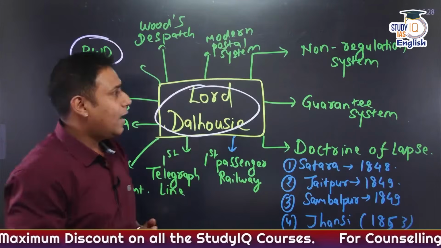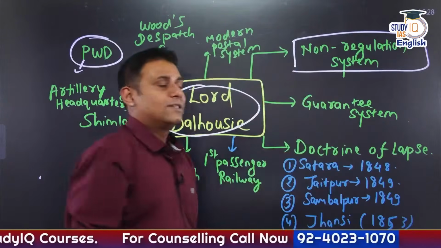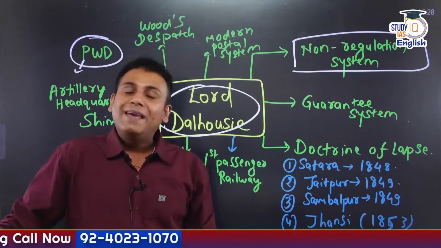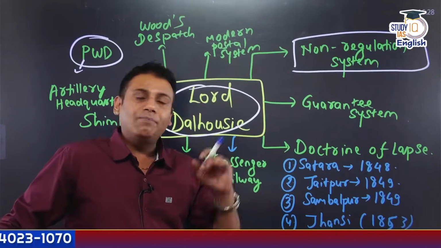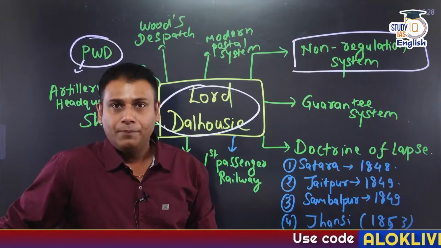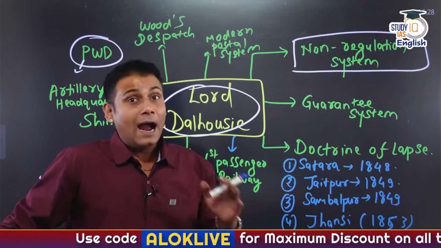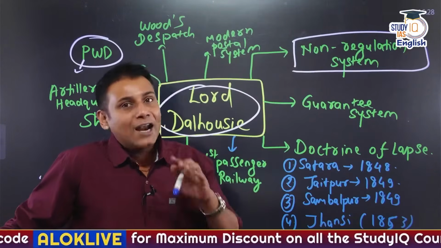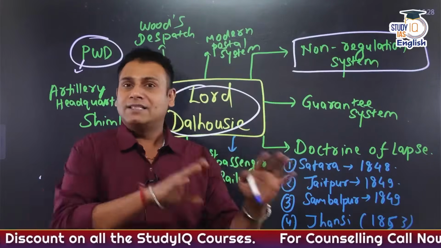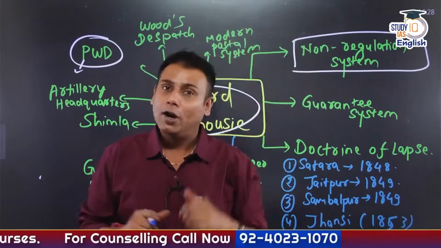Non-regulation system initiated by Lord Dalhousie. Now, what is the non-regulation system all about? Let's understand. We have seen previously in depth and detail that there are three major presidencies of the English East India Company: Bombay Presidency, Madras Presidency, and Bengal Presidency. And all these presidencies have their respective governors. There's a separate governor for Bombay, separate for Madras, and separate for Bengal.